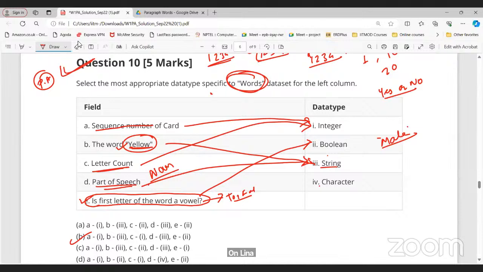Is the first letter of a word a vowel? We are asking a question. It can be yes or no, or true or false, right? So the output of this particular thing will be Boolean only. We are asking a question, right?